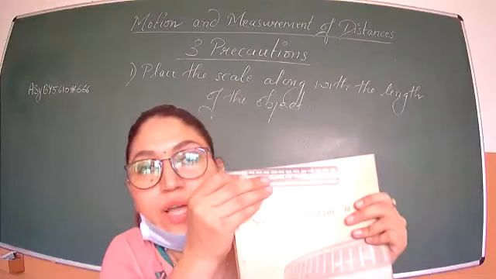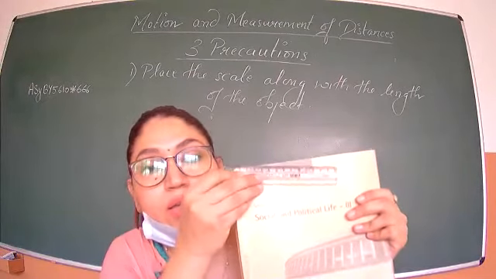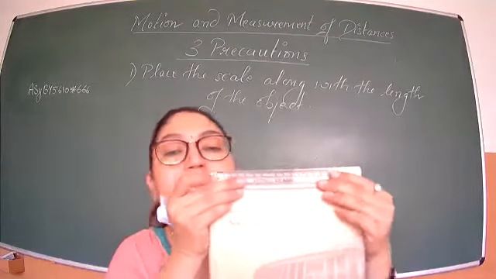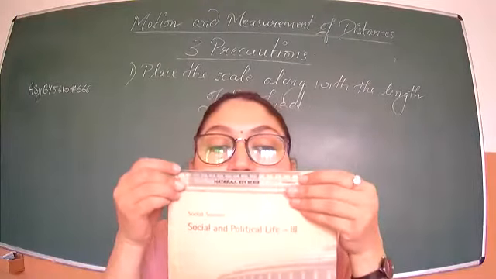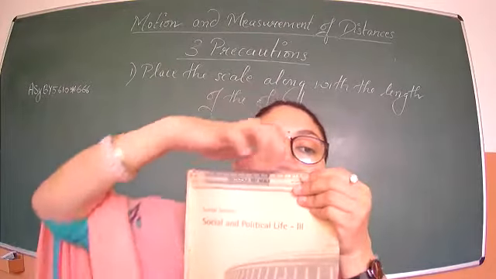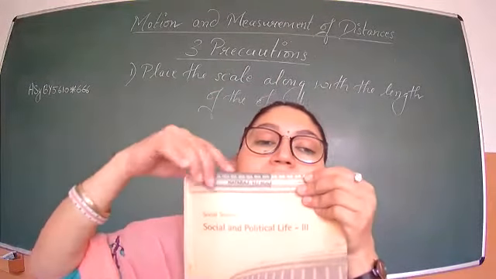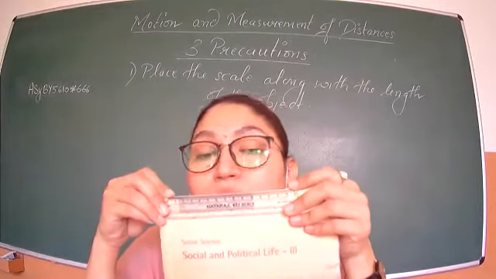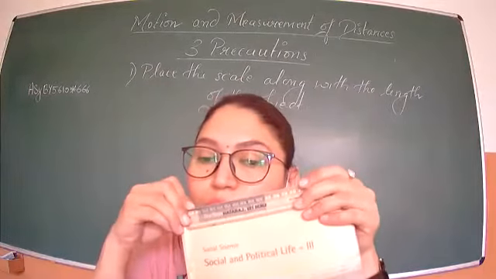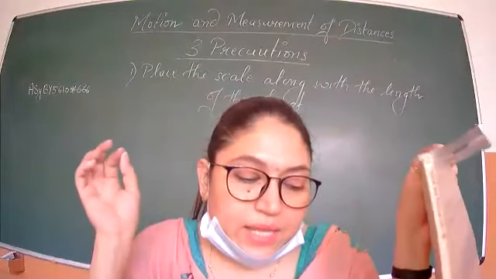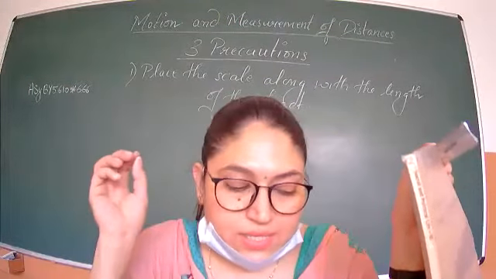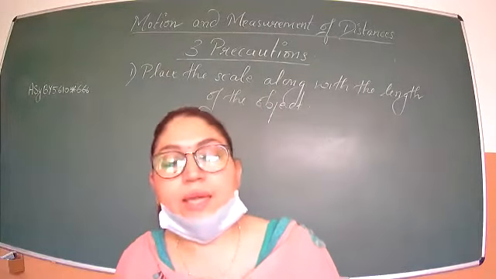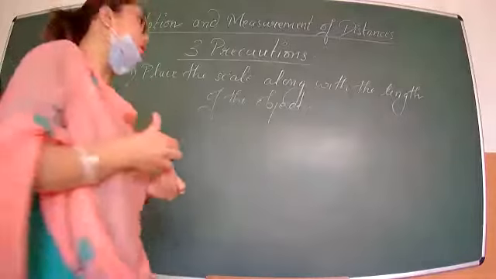Yes, Rian is doing it. Okay, but slowly go step by step. So it should be like this, along with the length. So this is the width we want to measure, and your scale should be placed like this while measuring the width. Point number one. Clear? Place the scale in contact with the object along its length. Now number two, avoid taking measurements from the zero mark of the scale.